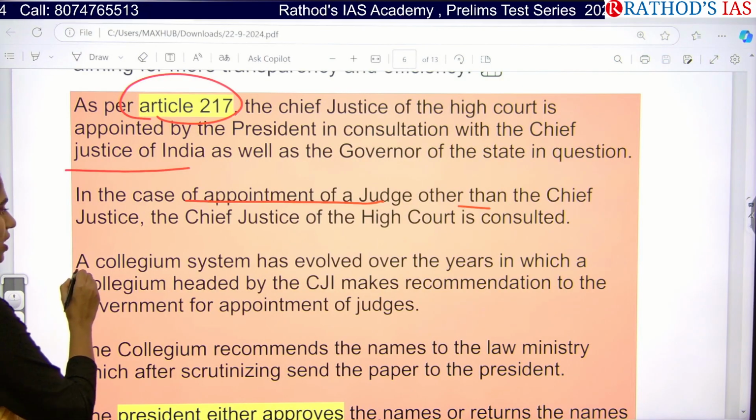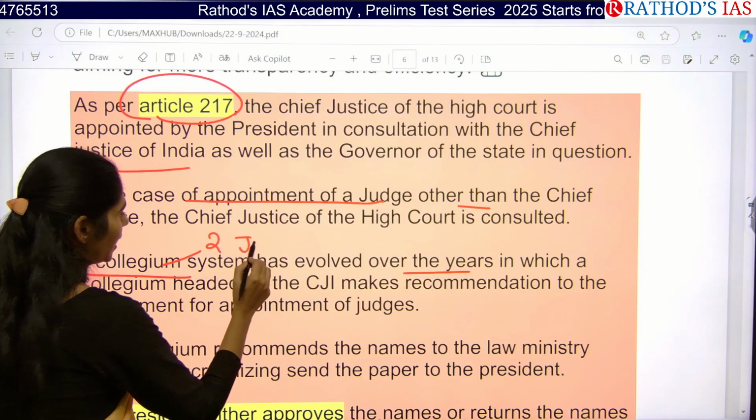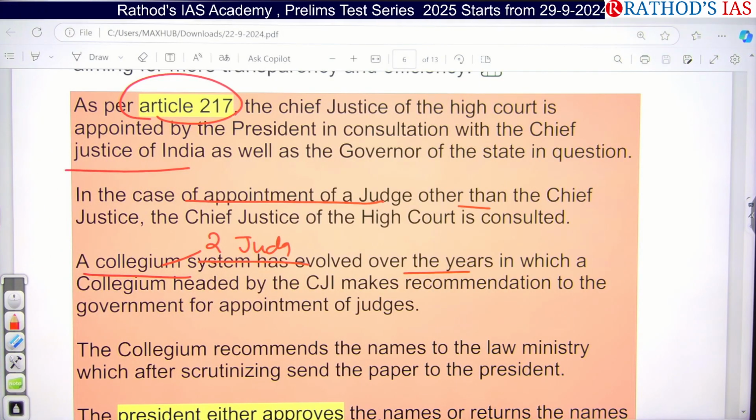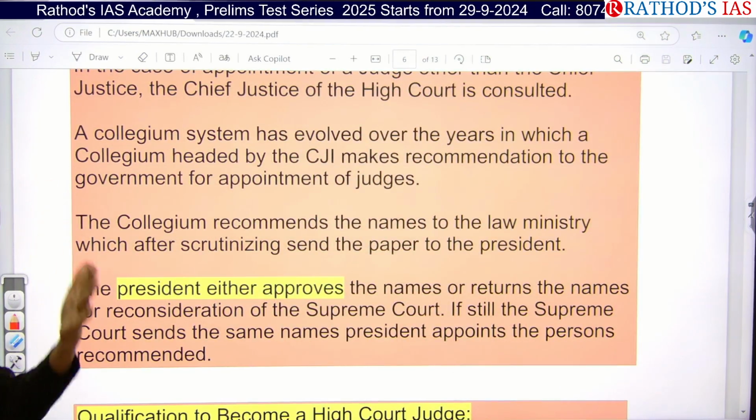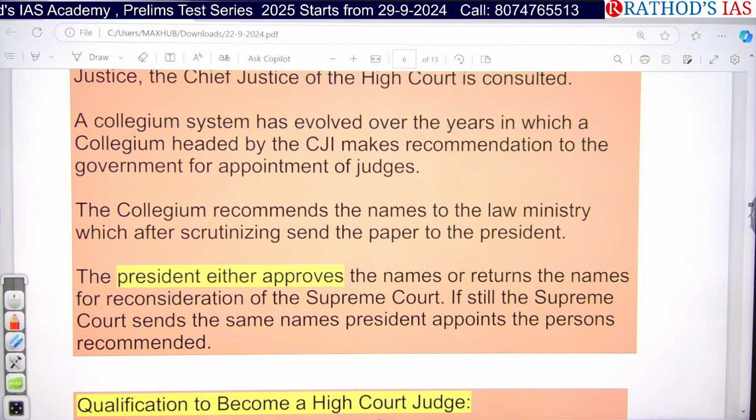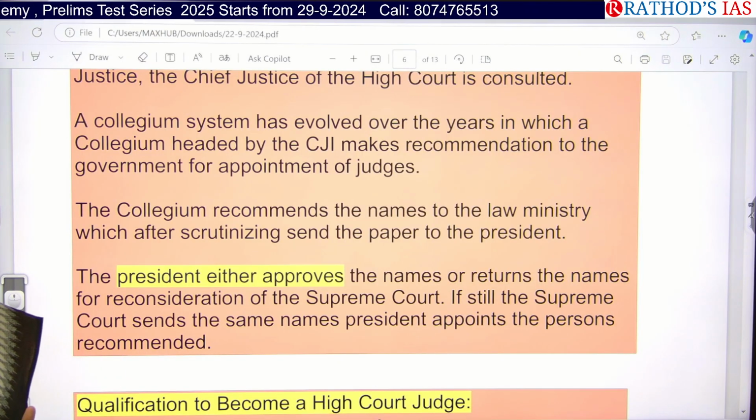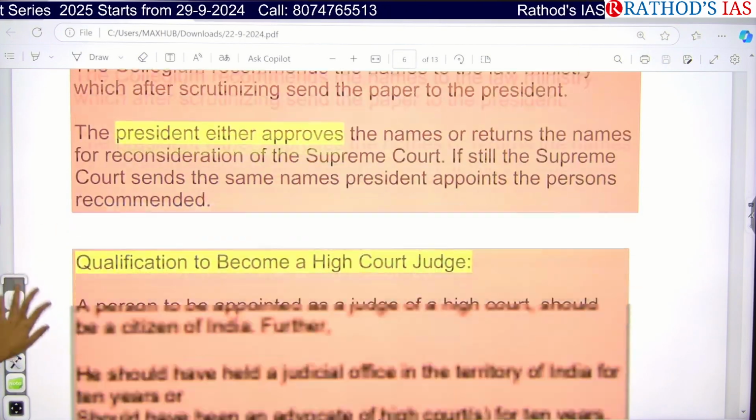And here the collegium system has evolved over the years, through the Second Judges Case. It makes recommendations to the government for the appointment of judges. After the collegium recommends the names of the judges, the law ministry scrutinizes those names, and finally the paper is taken to the President, who appoints those people as judges of the Supreme Court or High Court. So this is the process.